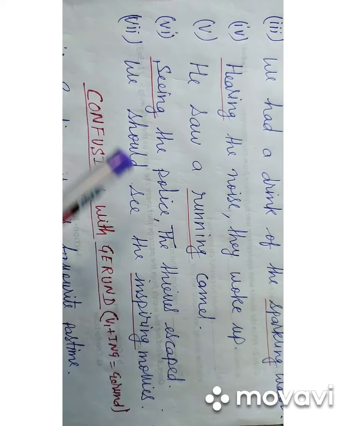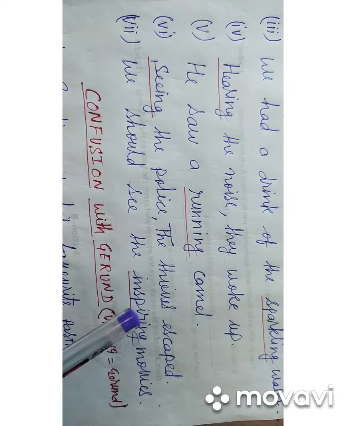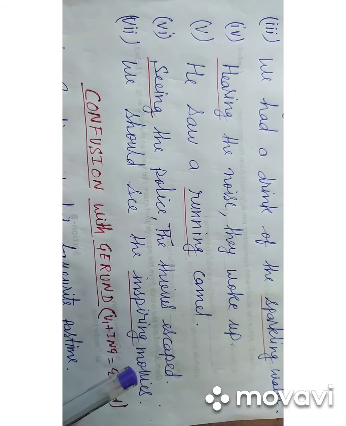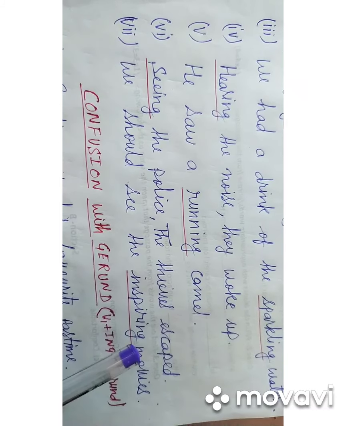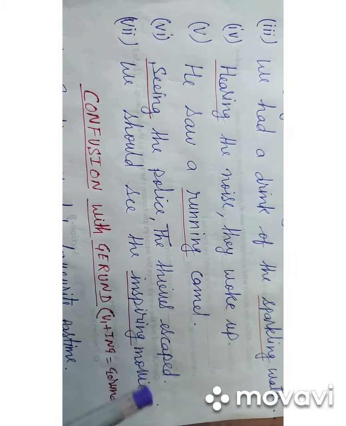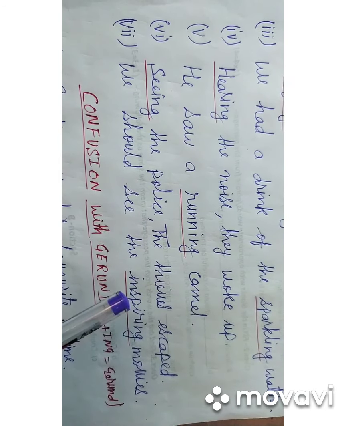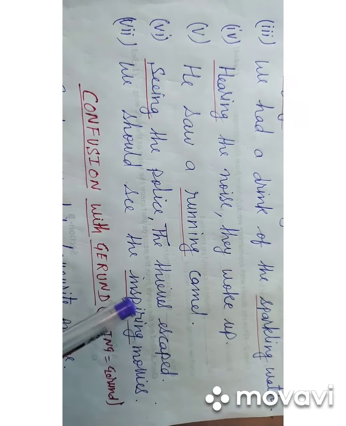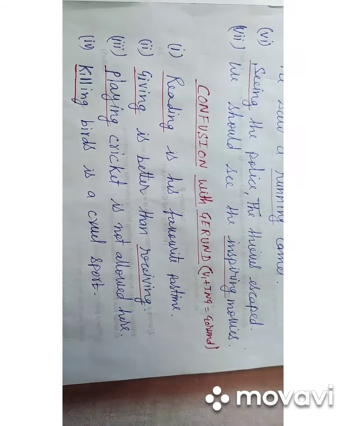Next example, we should see the inspiring movie. The word inspiring modifies the movie, or we can say the word inspiring is telling about the quality of the movie. Hence inspiring is acting as an adjective and it is in present participle form.